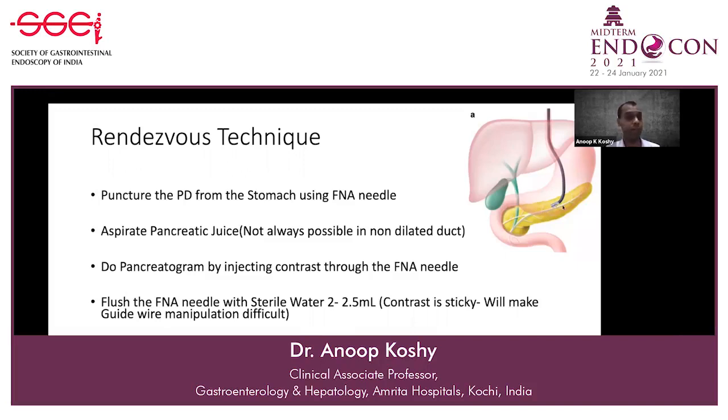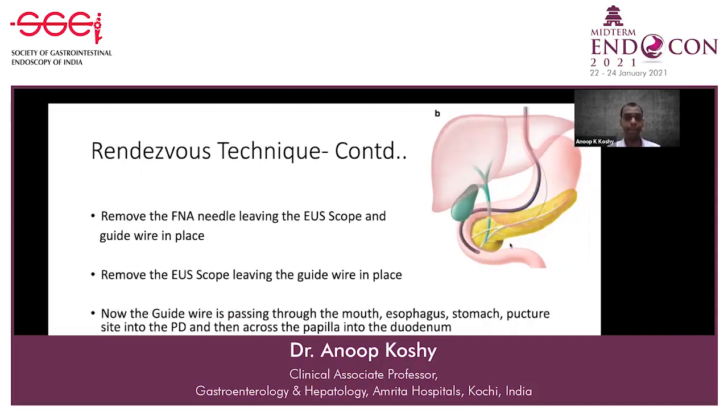After that, we flush the FNA needle with around 2 to 2.5 ml of sterile water. The reason is that contrast is sticky, so it will make further guide wire manipulation difficult. You pass the guide wire through the FNA needle into the PD, and then pass the guide wire across the papilla into the duodenum. Then you form 2 to 3 loops in the duodenum. After that, you remove the FNA needle, leaving the EUS scope and the guide wire in place. Then you remove the EUS scope, leaving only the guide wire in place.